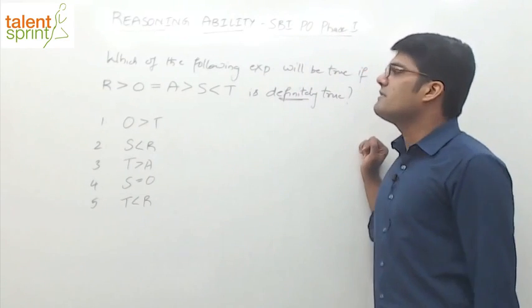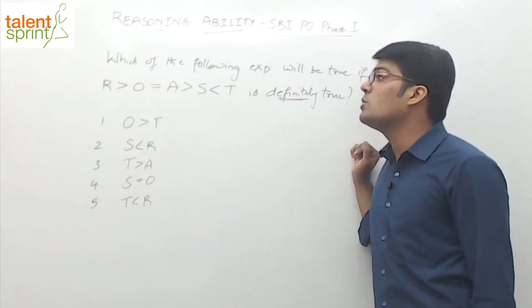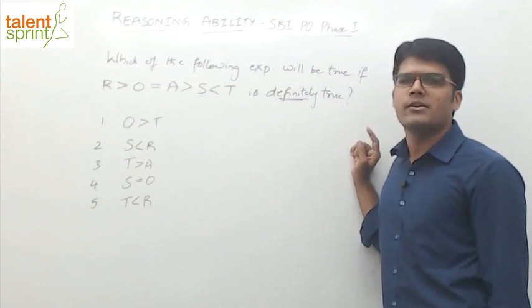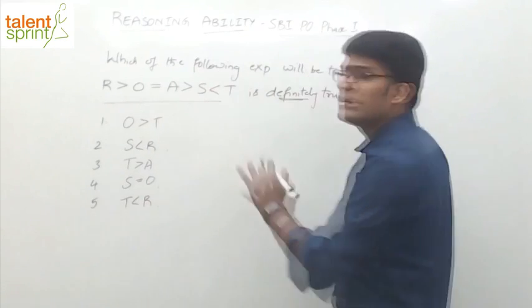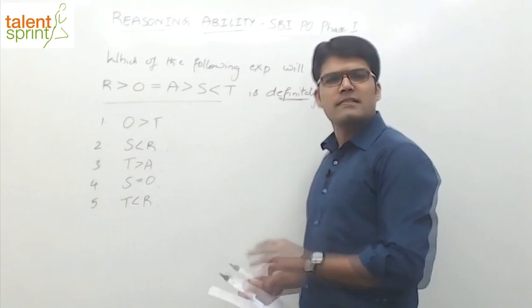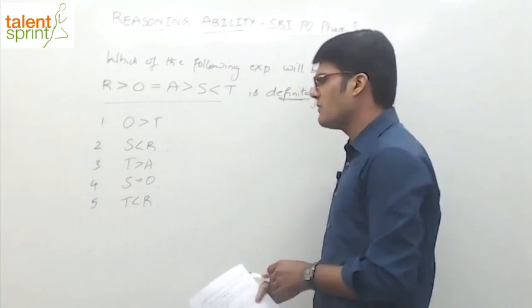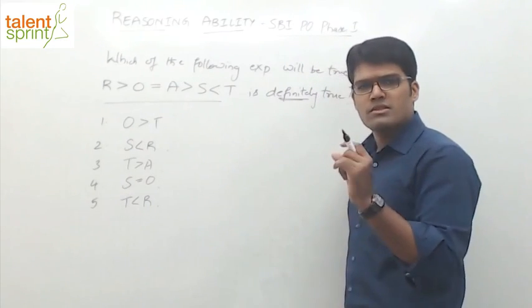Which of the following expressions will be true if R > O = A > S < T is definitely true. So basically, this is the statement that is given, and you have to find out which of these conclusions follow the given statements. What do we do? There are 3 simple rules, right? 3 easy rules to be followed. Let me just give you those rules in a nutshell, right?